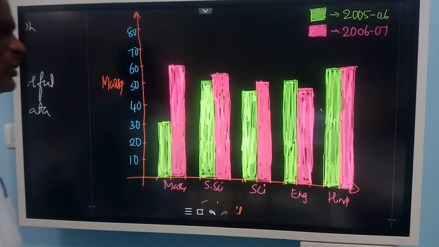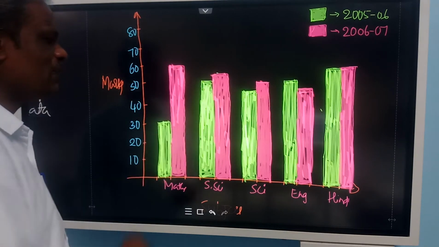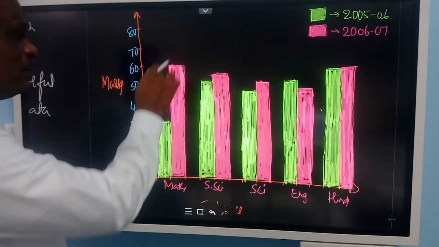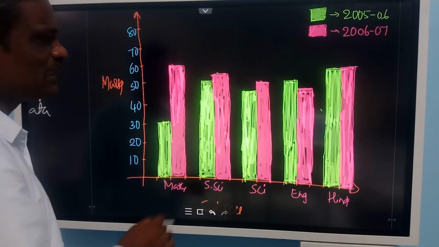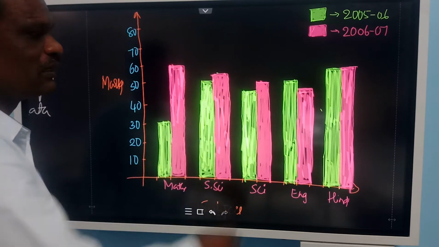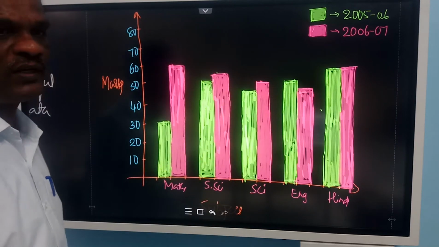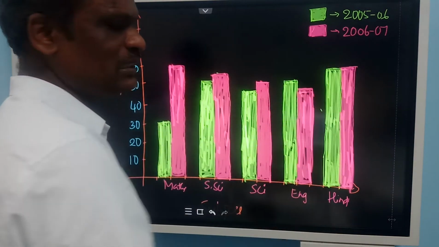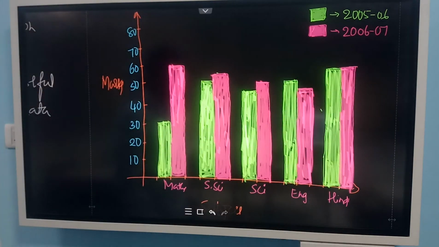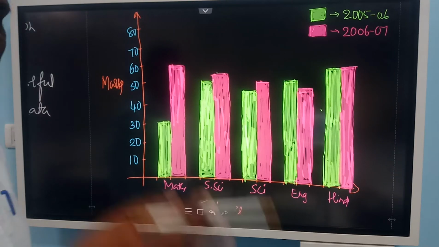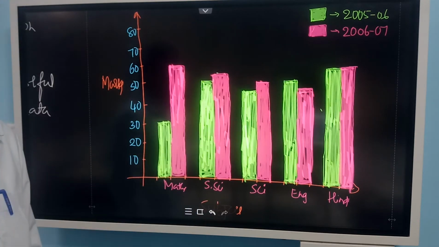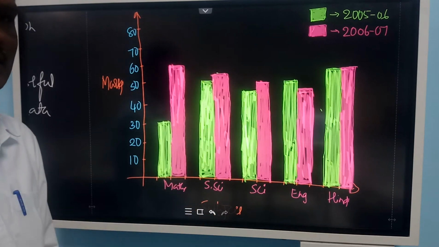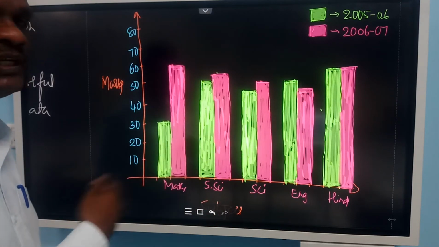Now what does that show? There is a good improvement in mathematics. Remember that the highest improvement is there. Here little improvement is there. Here also you can see little improvement. But there is a downfall here, a decrease in the subject English. Here there is no change in Hindi. So by comparing this, where you are improving, where you are not improving, and where there is stagnation, no change in the performance, that you can analyze by looking at the graph.